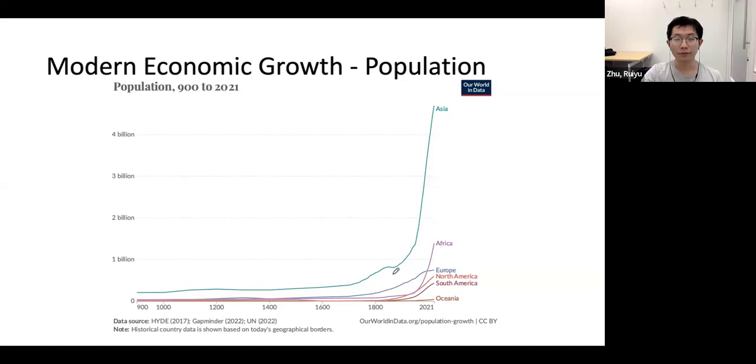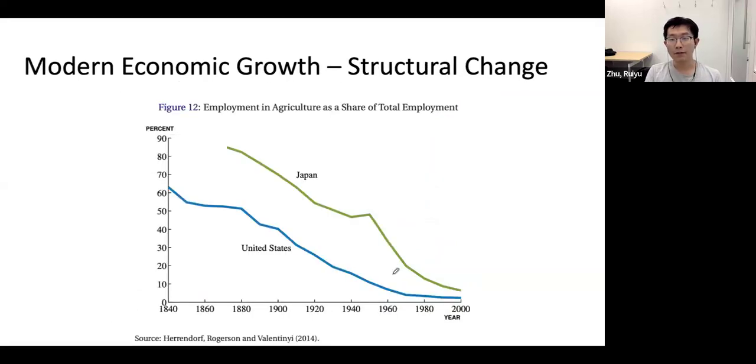And also, the Industrial Revolution totally created industry, right? So people started leaving the agriculture sector and coming to work in the industry sector. This figure shows what we call structural change, right? Before around 200 years ago, the majority of the population in the US were working in the agricultural sector. After that, people started leaving the agriculture sector and working in the industry and service sectors.